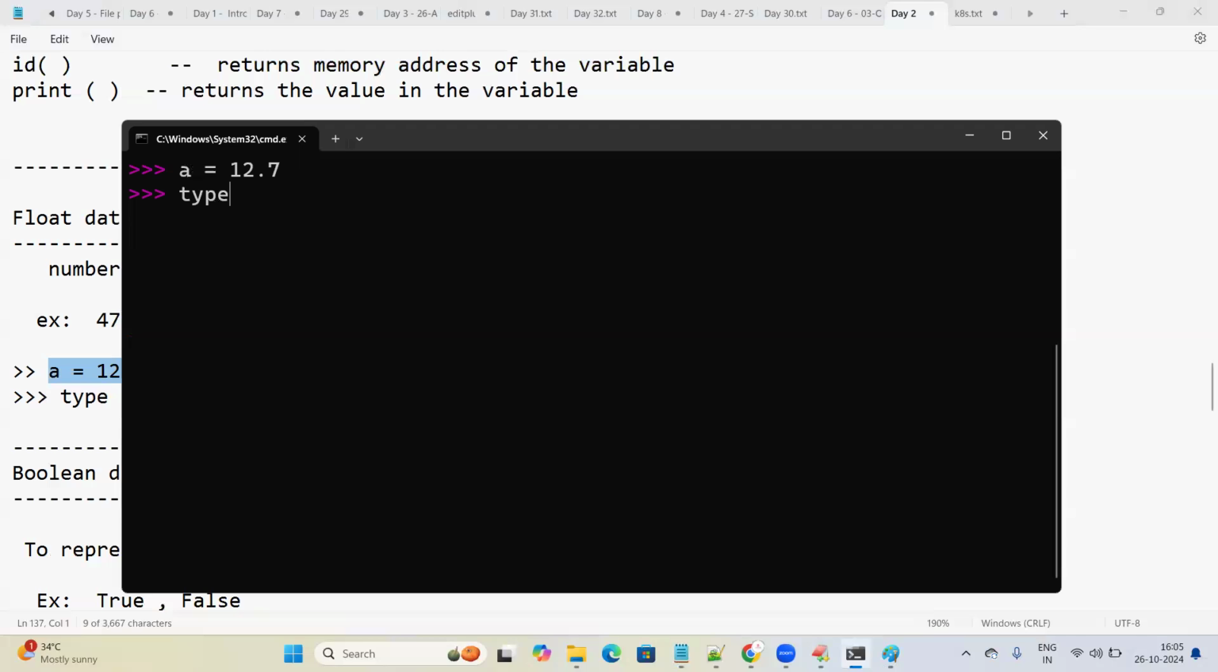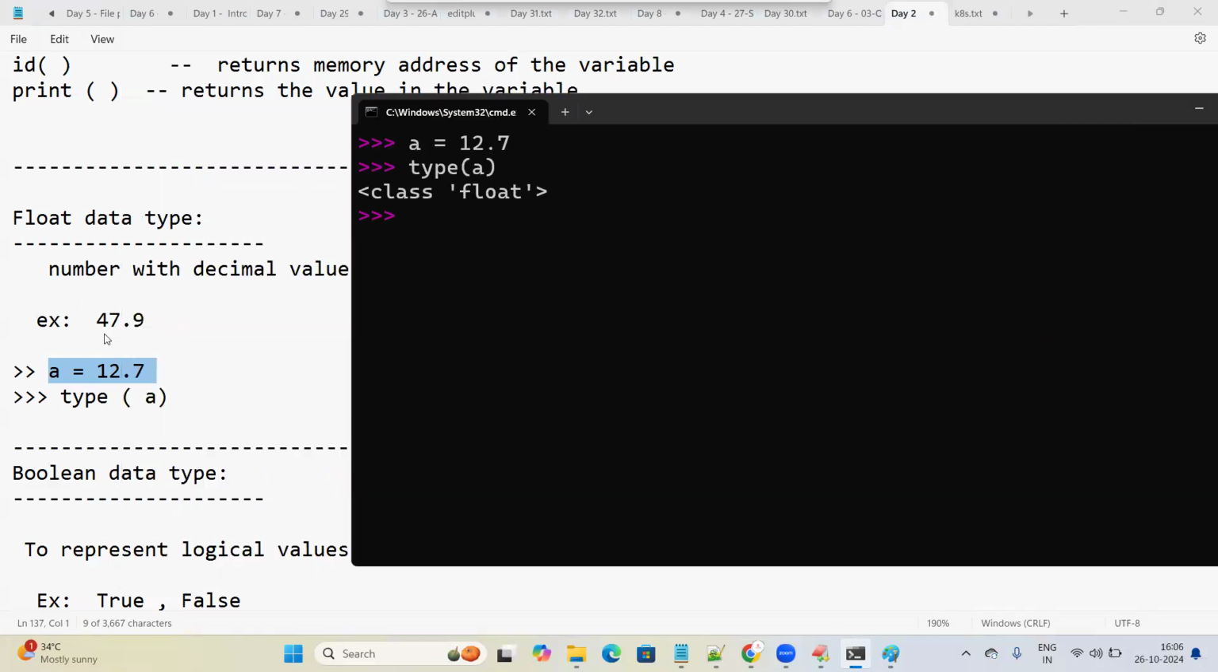If I would like to know the data type of this 12.7, type of A. The type function is different, the id function is different. The type function is used to know the data type of the variable. The data type of this particular one is float. Got it? Let's go to the next data type.